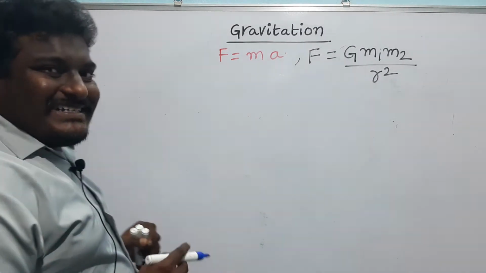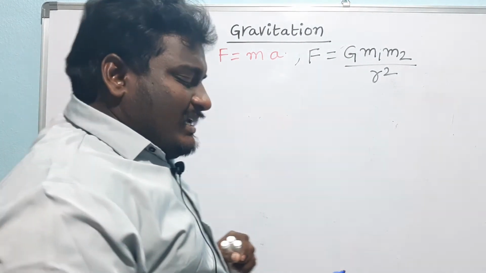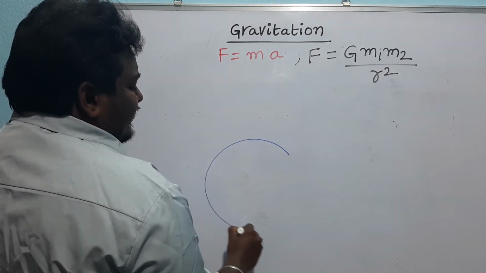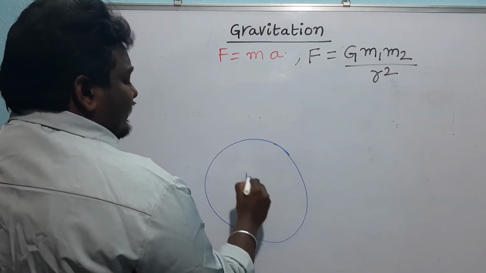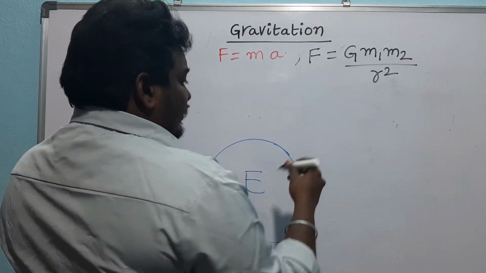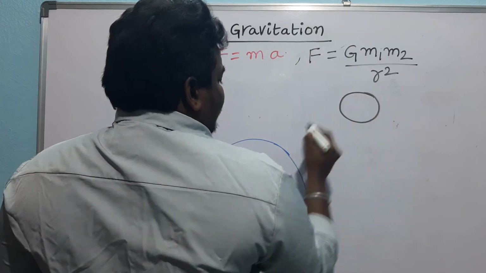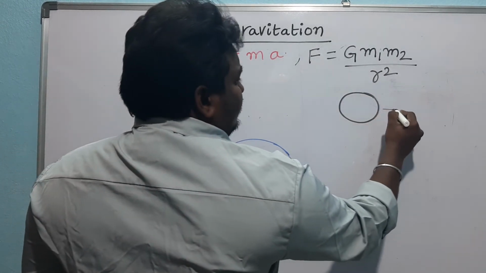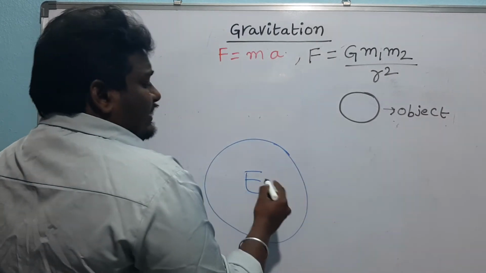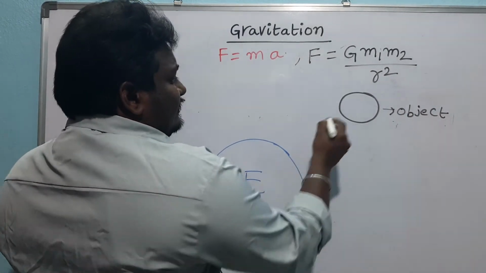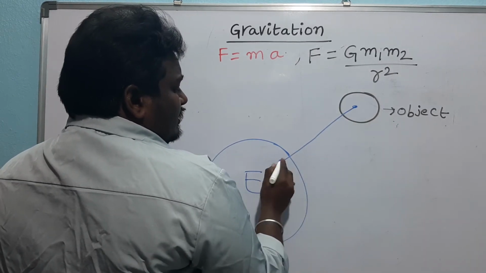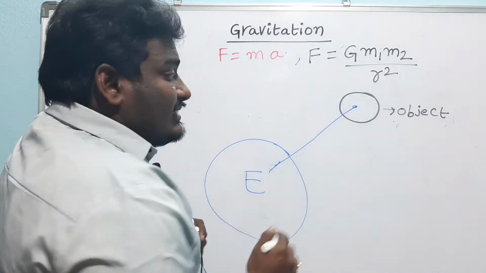Now let's find out what acceleration due to gravity is. Earth is a universal attractor, like a magnet. So if you take the earth here, it will attract everybody. So if this is the earth and this is an object, our targeted object, the earth will attract this object by some gravitational force with some acceleration.